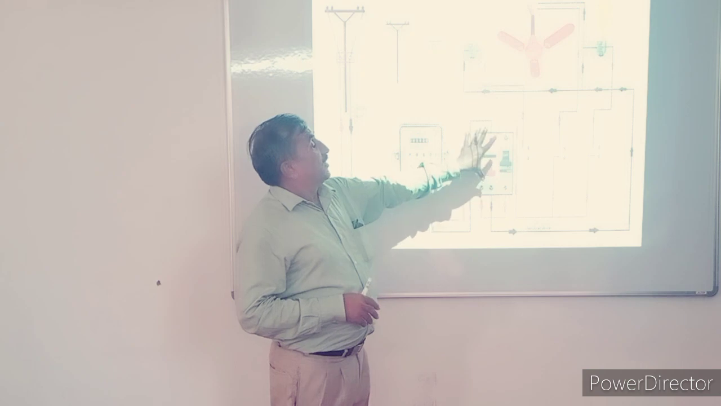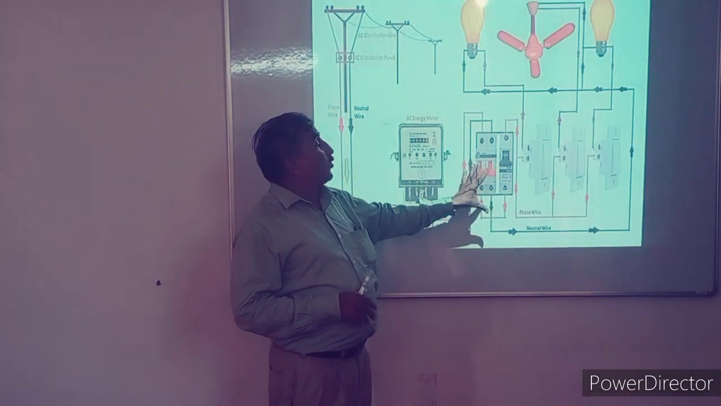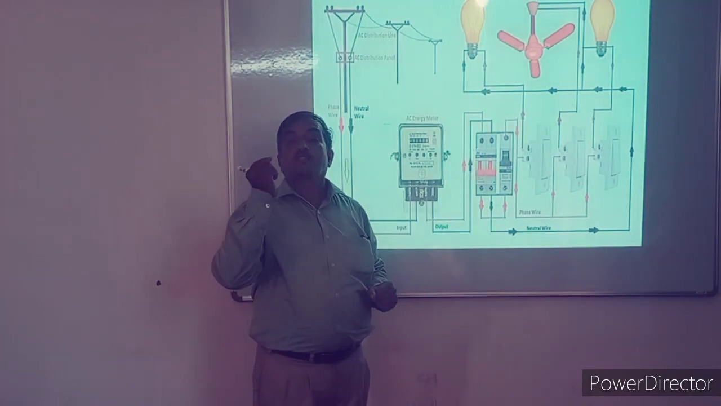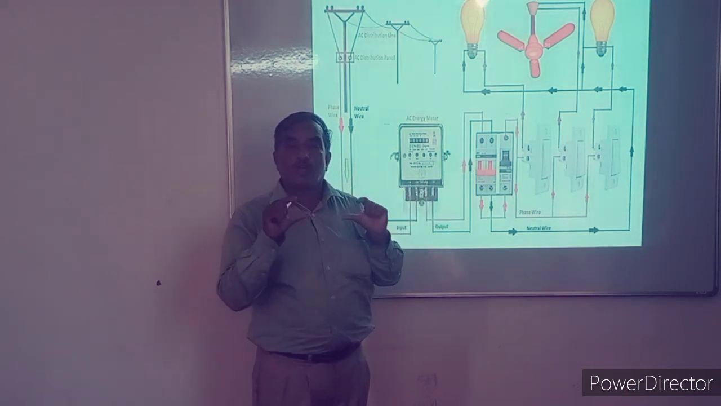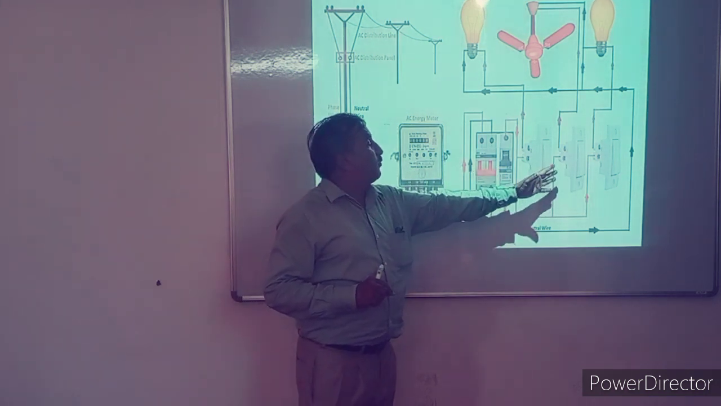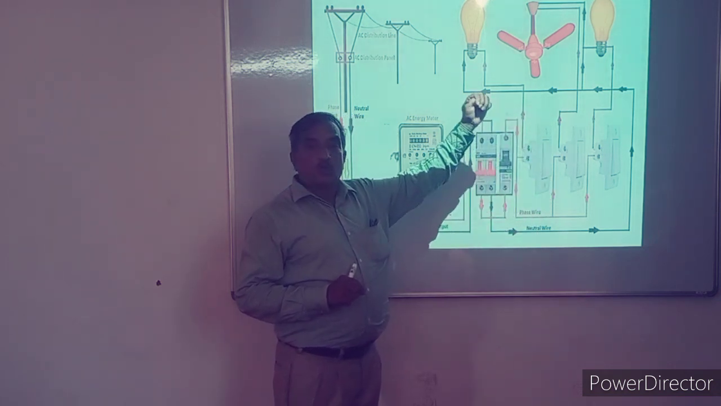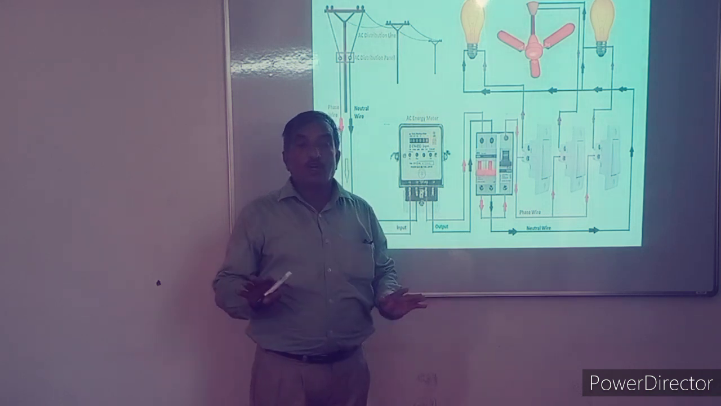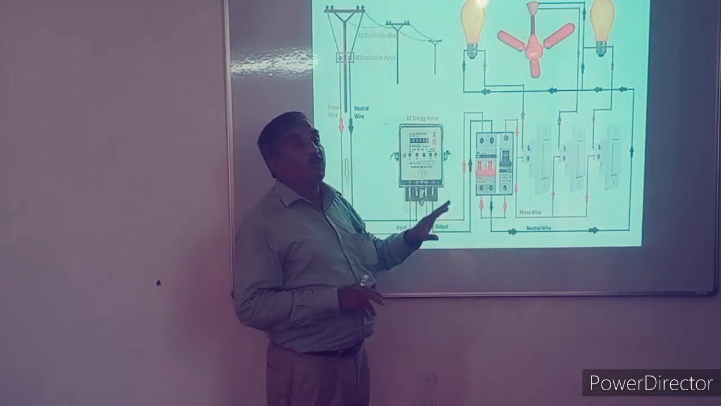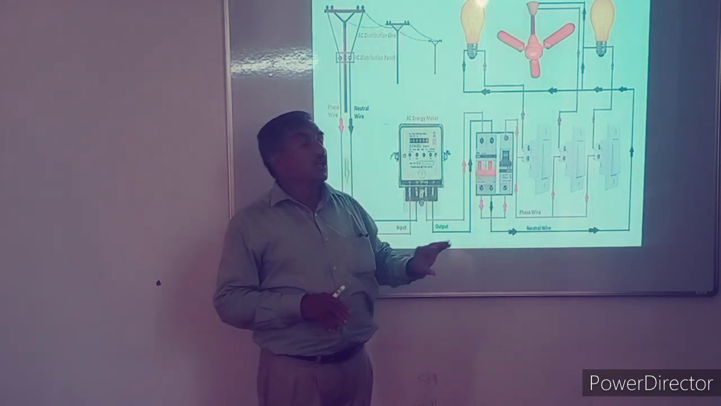That's why in the old protection circuit, fuse wires were used, along with the main switch. When overcurrent flows through the circuit for any reason, the fuse automatically burns and the circuit breaks. But nowadays, the modern technique is the MCB, the miniature circuit breaker.